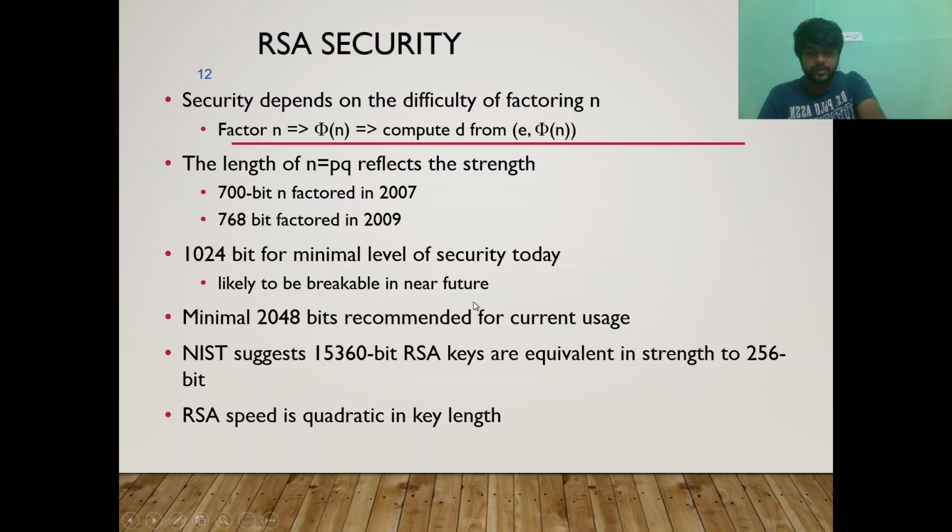So the length of n, which is equal to pq, reflects the strength. The larger the length, the higher the strength. So a 700 bit n was factored in 2007 and a 768 bit n was factored in 2009. So 1024 bit is the minimal level of security today. So at least 1024 bits should be the required length of the numbers p and q to factor phi n. So it is infeasible to solve. Otherwise, it will be highly likely that we can break it.